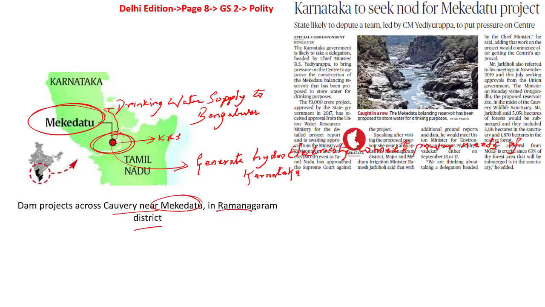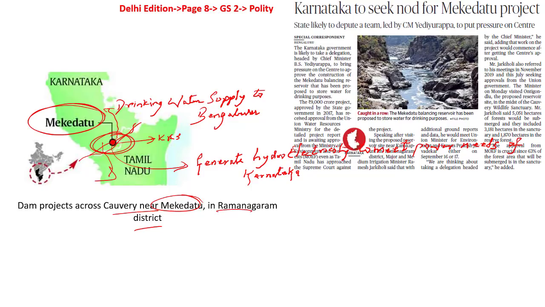As this project was initiated by the government of Karnataka, Tamil Nadu has objected to this project. They have also moved the Supreme Court. Why? Because they feel the minute this project is initiated by the government of Karnataka, the flow to the state of Tamil Nadu will also comparatively reduce. Because the minute there is construction of the dam in this particular region, the flow and the allocation to the Tamil Nadu state will drop, says the Tamil Nadu government.